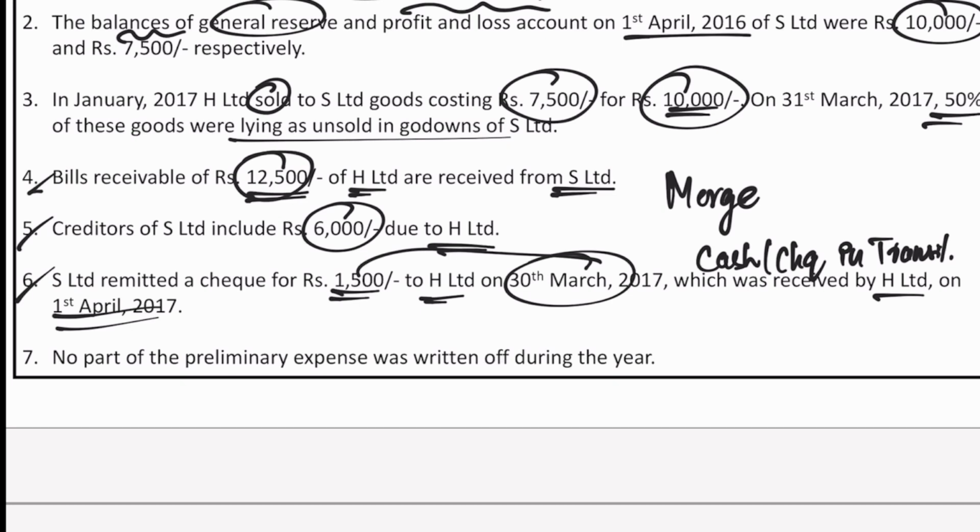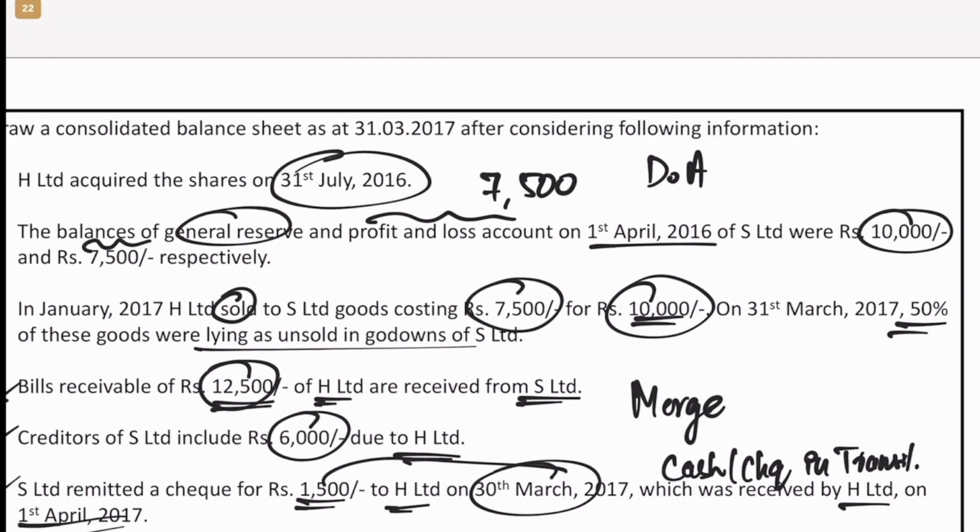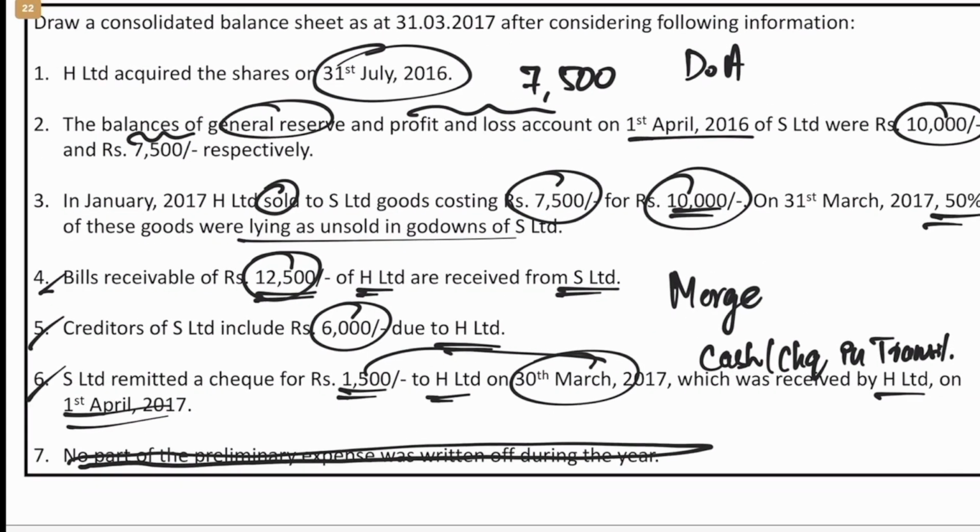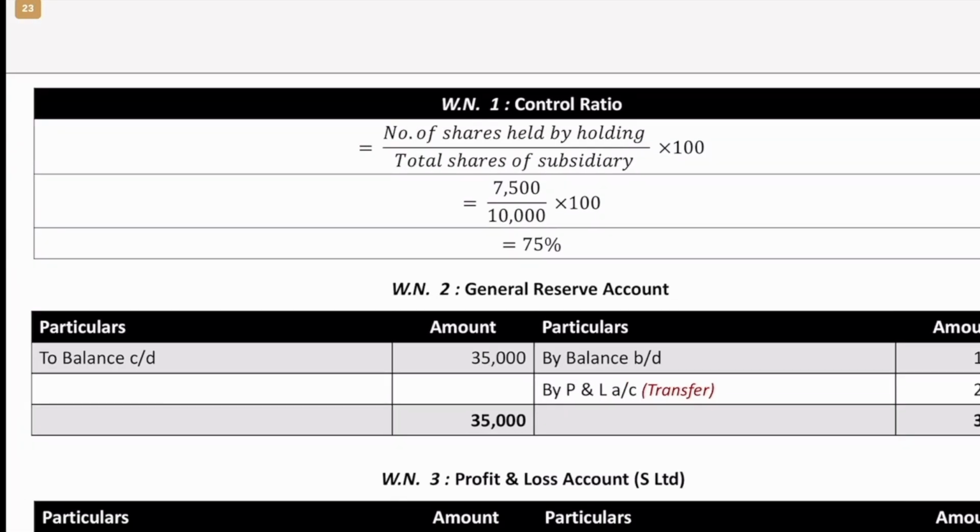No part of the preliminary expense was written off, they say. That is interesting. But we will ignore this and write off. Why simply retain the preliminary expenses when we already have enough amount of profits? We'll write it off. So let's look at various steps one by one.